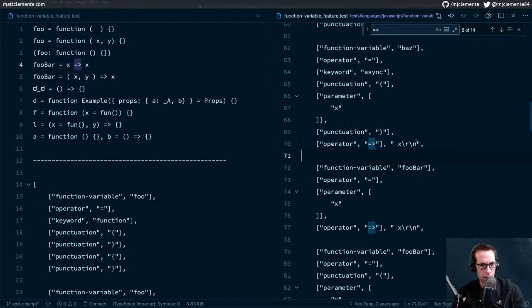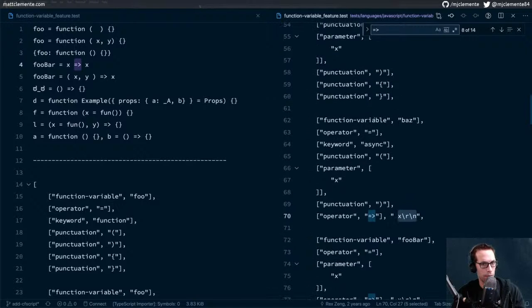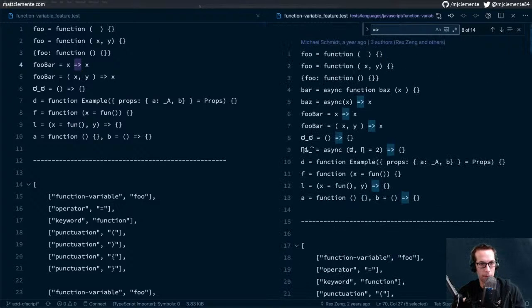And interesting, theirs also is followed by this XRN, which I was getting too. Oh, but that's for the variable baz one. Which one's that for? Oh, well, I'm not looking at their actual test up here. Yeah, baz async.